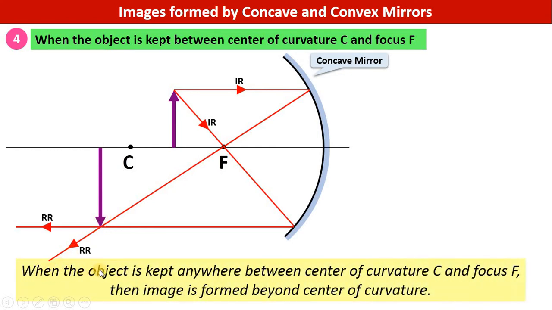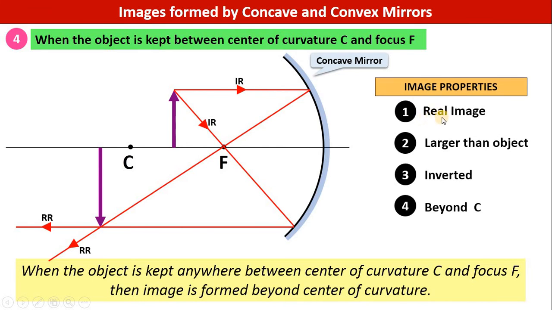Therefore when the object is kept anywhere between the center of curvature and the focus, then the image is formed beyond the center of curvature. The four properties of the image will be: the image is real because the reflected rays actually intersect, the size of the image is larger than the object, the image is inverted, and it is beyond the center of curvature.